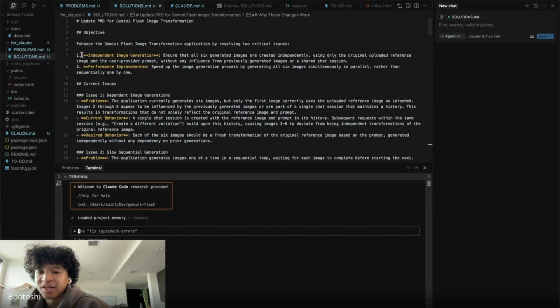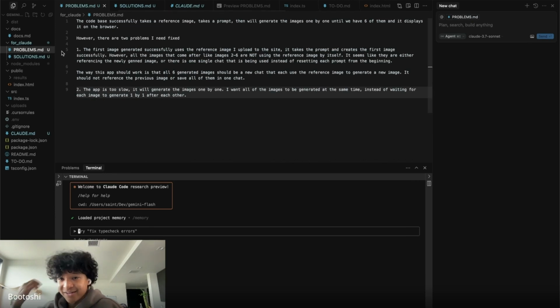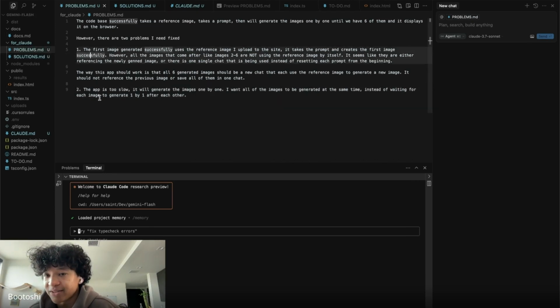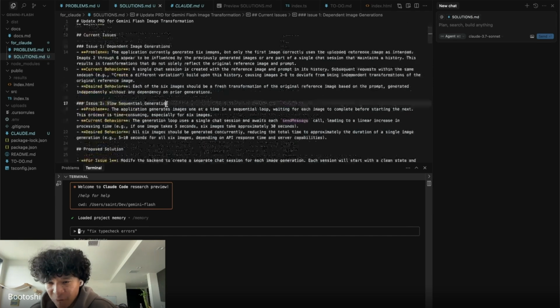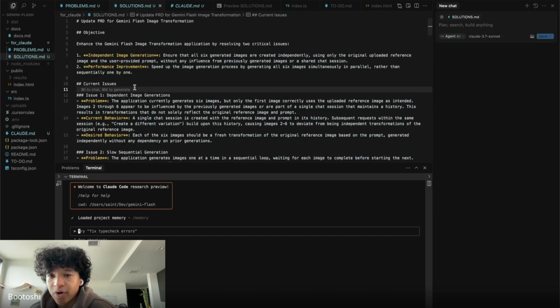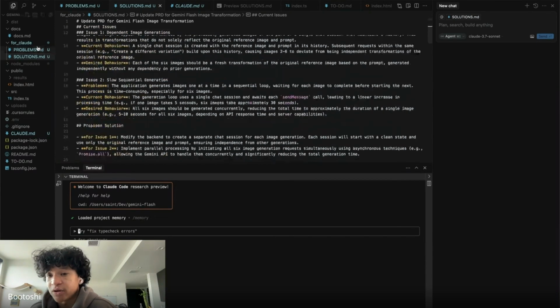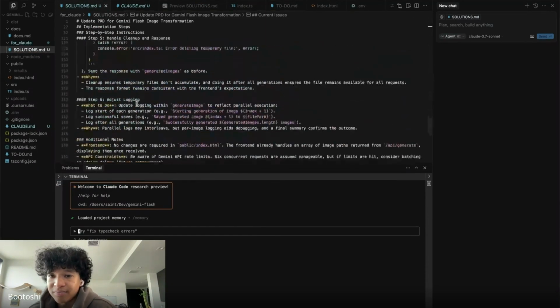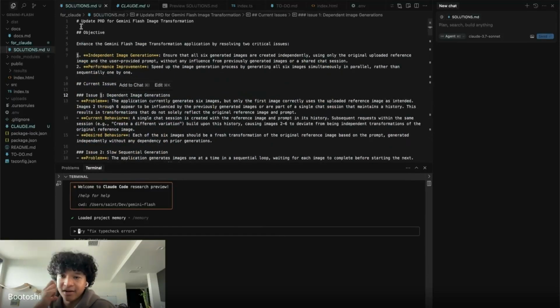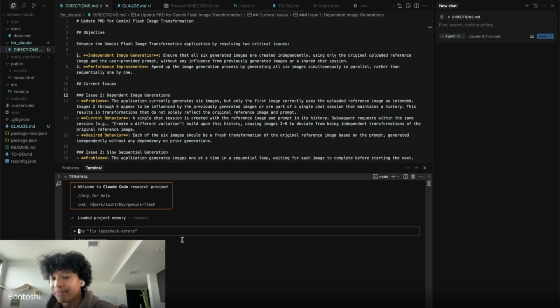Usually I have a problems file here because I have the Claude Code agent read the problems and then read the solution. In this case, because of the prompt I used, I think I found a good prompt, but Grok specifically is just telling the objective and what the issues are already. So we don't need this problems thing. So I paste the solution here. I'm actually going to rename this to directions.md. And then I'm going to tell the Claude Code agent to do this specifically.